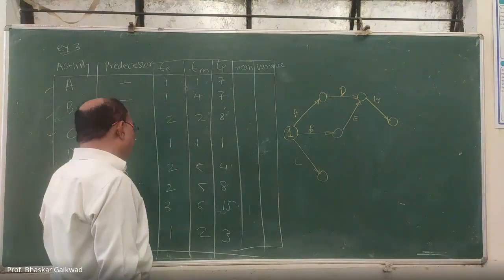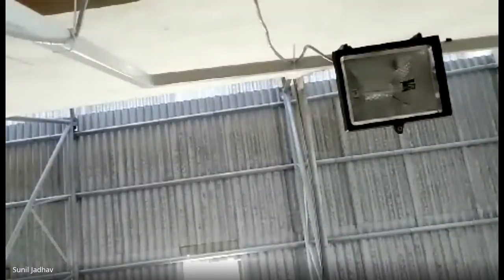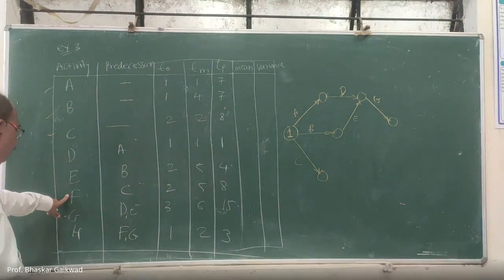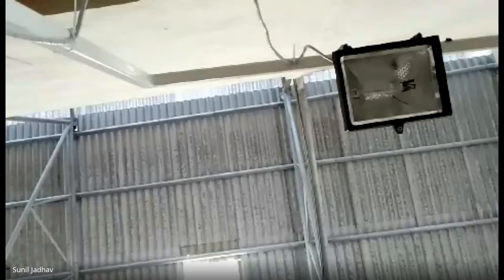Now G will start from B, and H will start after F and G. So where is F? F will start from C, and F and C are in one position.